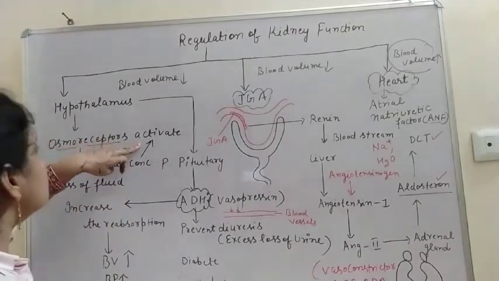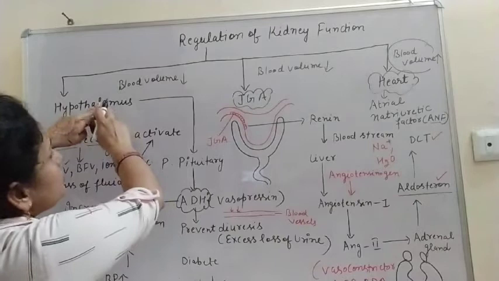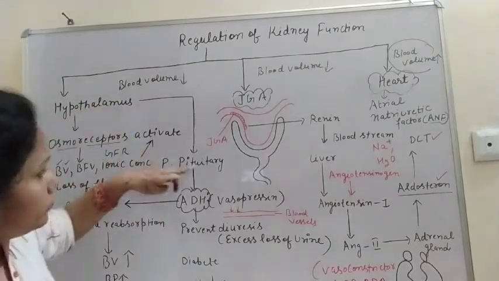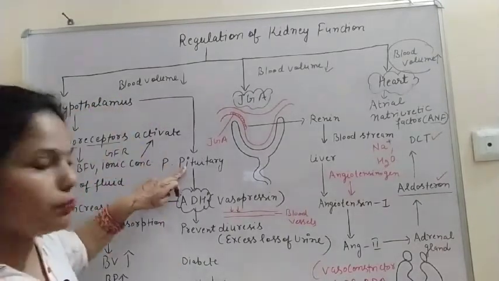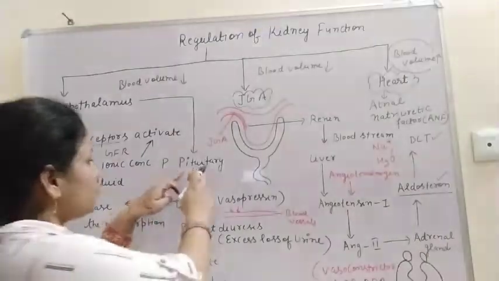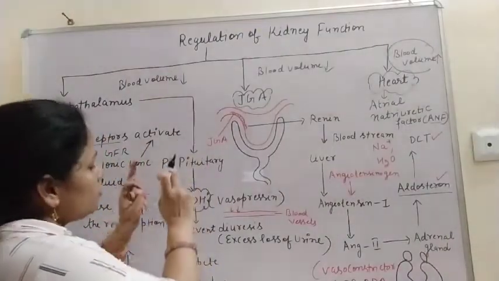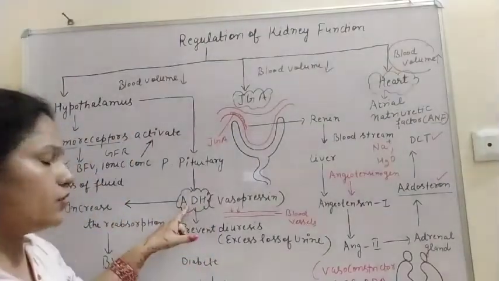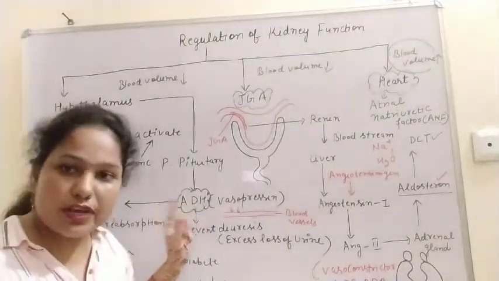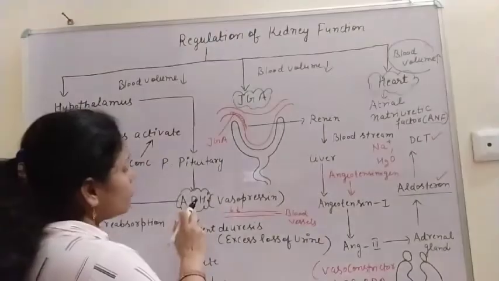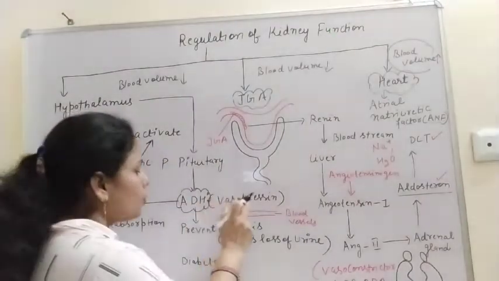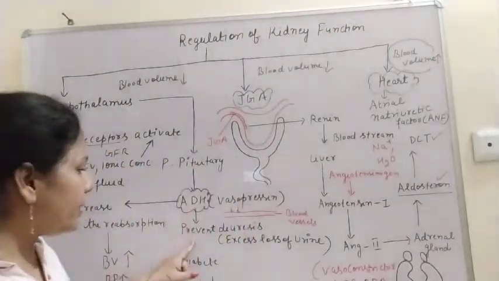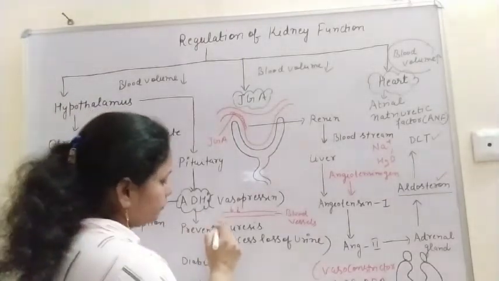And due to this, the hypothalamus sends the signal to our pituitary gland, and this pituitary gland has a posterior part, and this posterior part releases one hormone, that is vasopressin, another name of ADH, and it prevents diuresis.